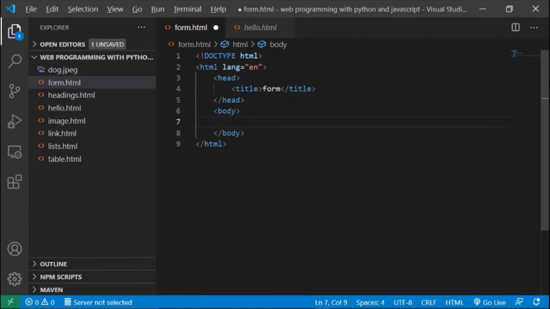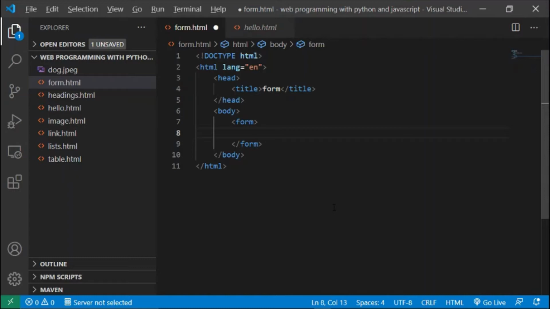Well, the first thing I need is a form element, some way of saying, here is going to be a form. And now, inside of that form, what are the various different parts of the form? Well, there's really two parts that you might imagine to this form. One is a place for the user to actually type in their name. And they probably also need some way to submit the form, some button that just says submit, such that they can click on that button in order to submit the form. So how would we do that?